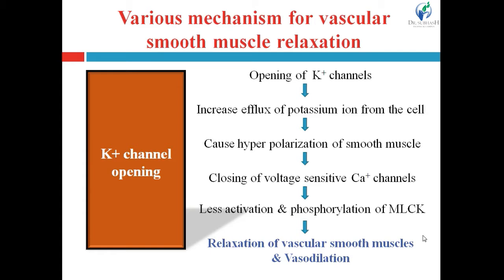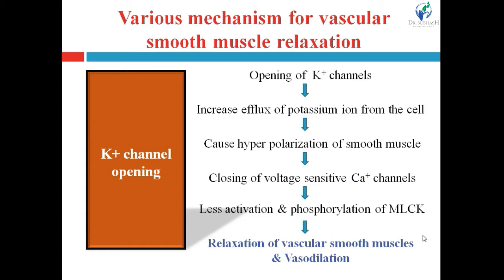Now, this hyperpolarization of the membrane of the smooth muscles causes the closing of voltage sensitive calcium channels. Voltage sensitive means they open or close according to the voltage of the membrane.